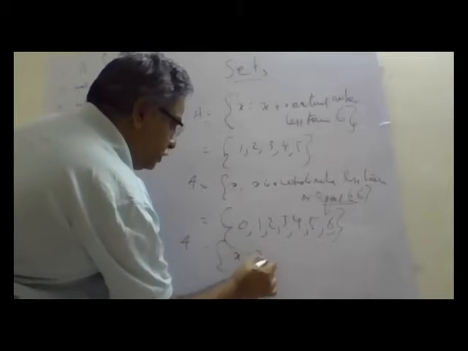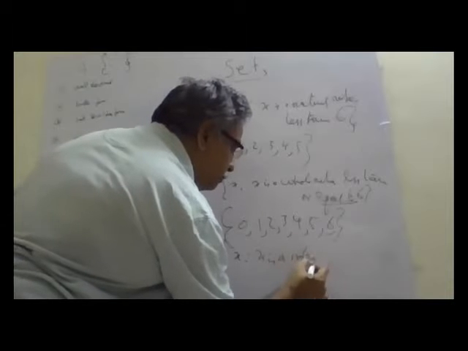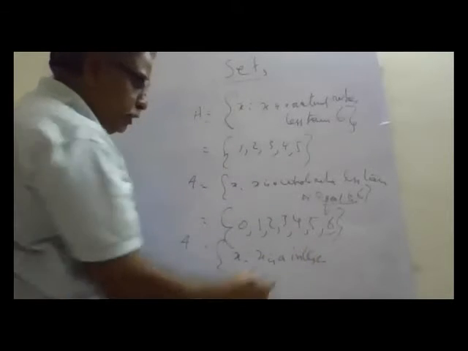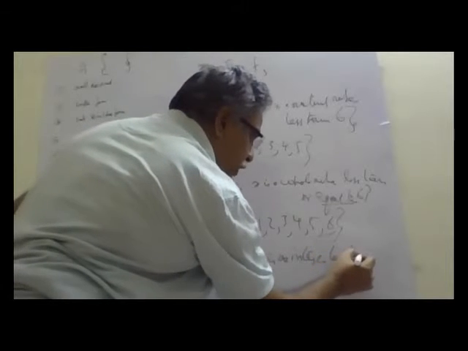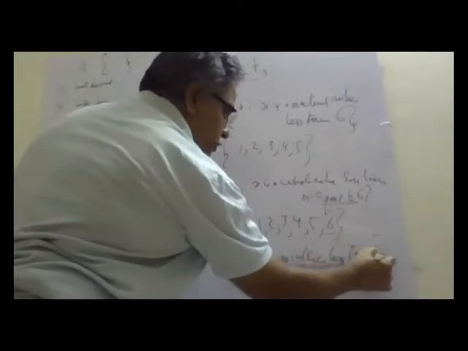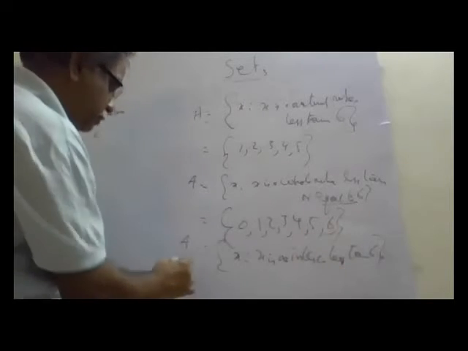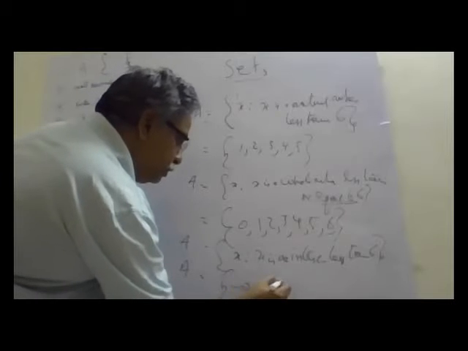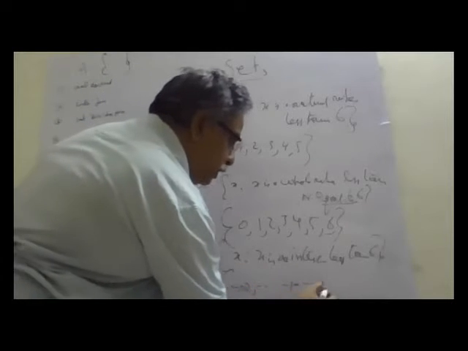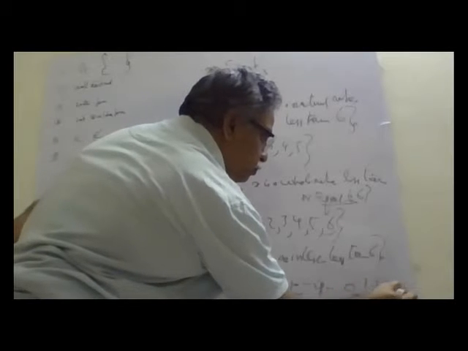Suppose I write X such that X is an integer less than 6. So I will write A as ..., minus 10, minus 9, ..., 0, 1, 2, 3, 4, 5.